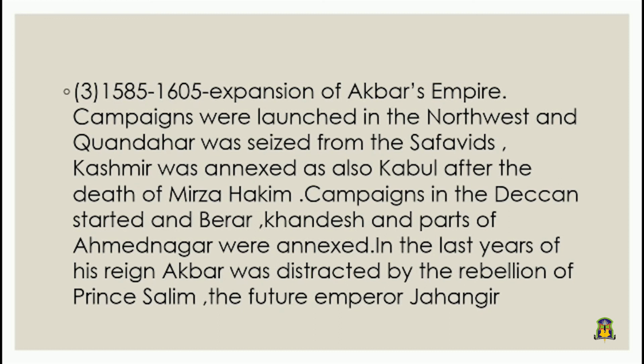Kashmir was annexed, as also Kabul after the death of Mirza Hakim. Campaigns in the Deccan started and Berar, Khandesh and parts of Ahmednagar were annexed. In the last years of his reign, Akbar was distracted by the rebellion of Prince Selim, the future Emperor Jahangir.